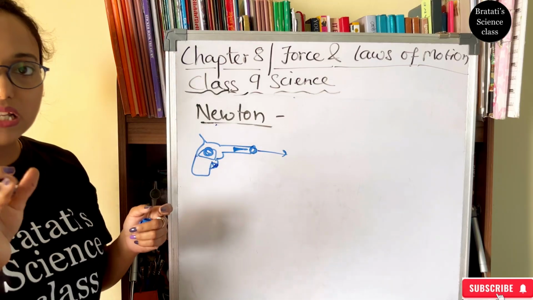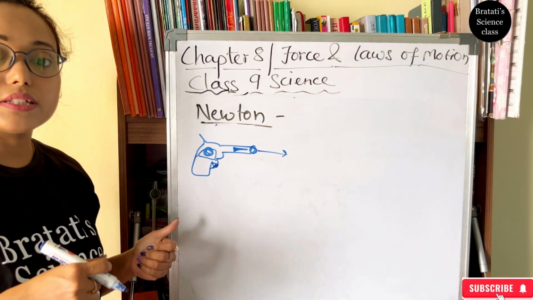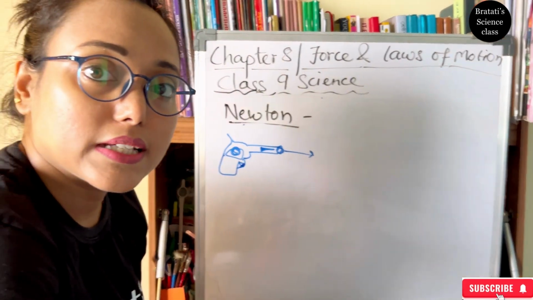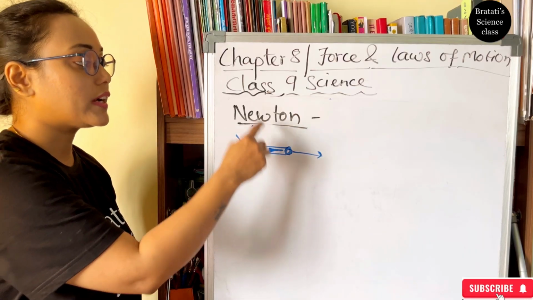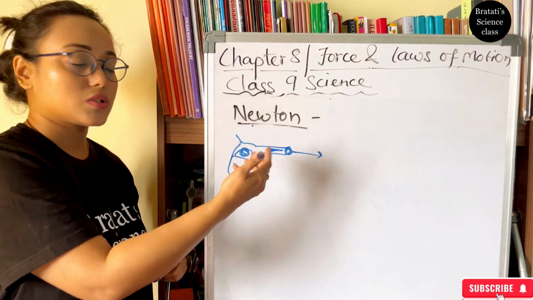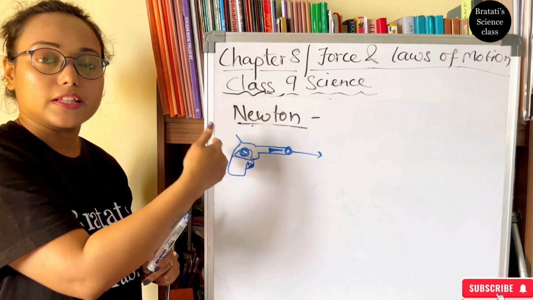Except automatic guns, which are not like this. This is the general thing: one force is applied to the bullet, and the same amount of force is applied in recoiling, that is, to the gun.